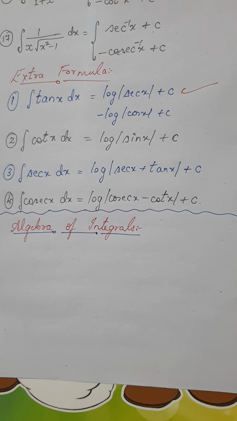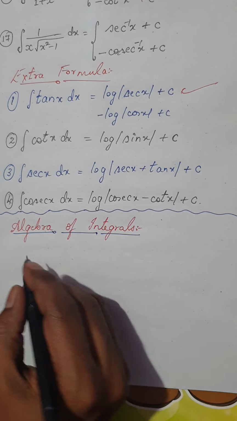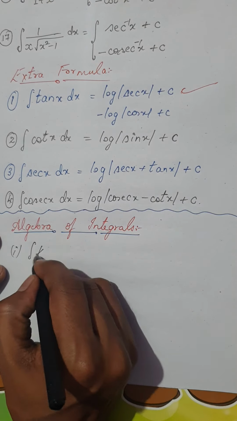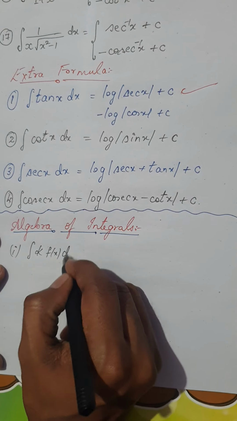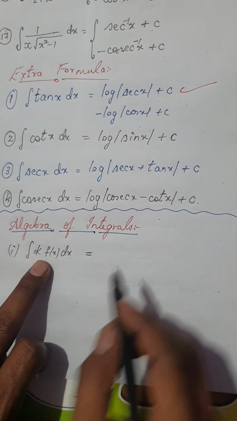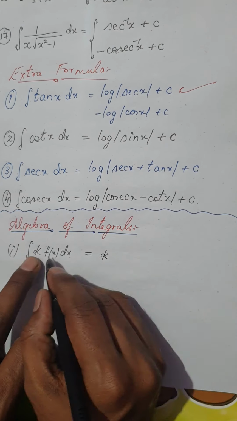So now friends, before I wind up this session, I want to give you two major algebra of integrals. First thing, if you have integral of a constant into f of x dx, this is the scalar multiplication. Remember, in differentiation you would keep the constant aside and differentiate.